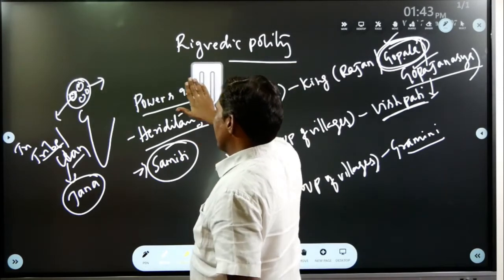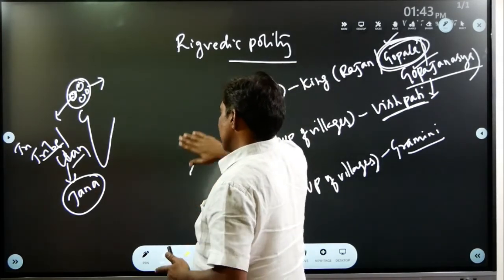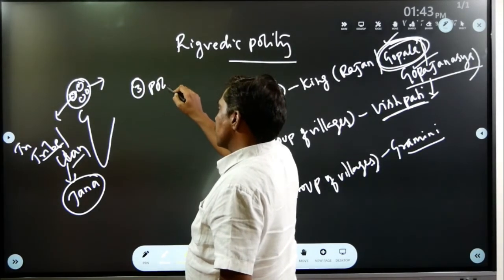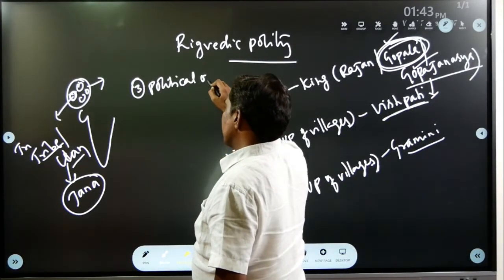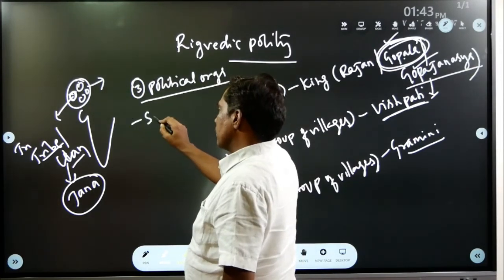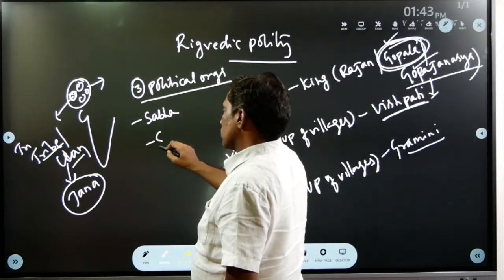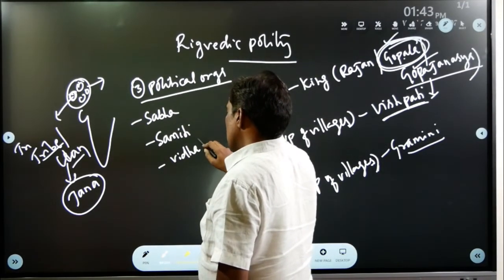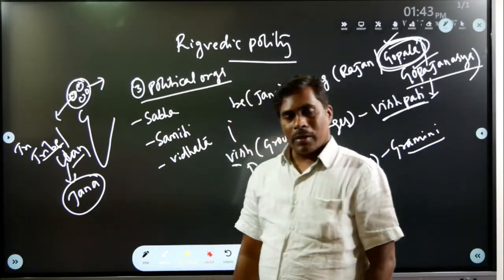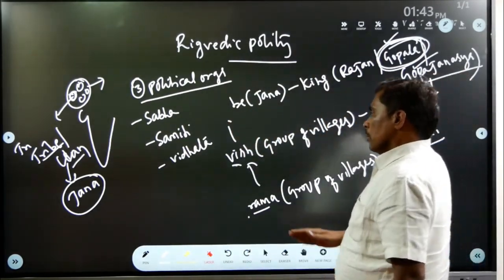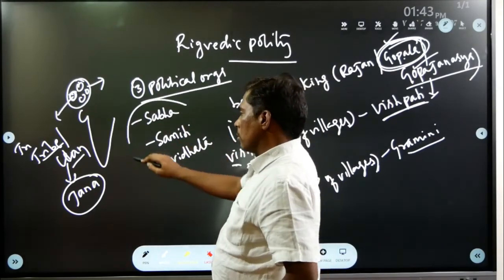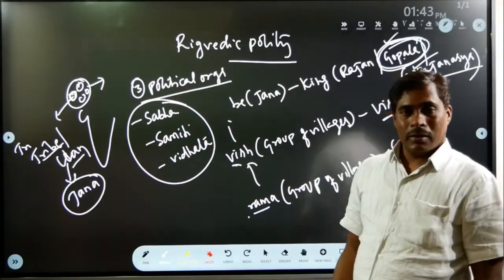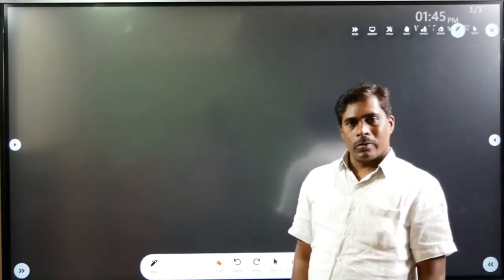In the Rigvedic period we have three political organizations: Sabha, Samiti and Vidata. These three organizations control, or regulate, the king. Okay friends, today I will conclude the class.